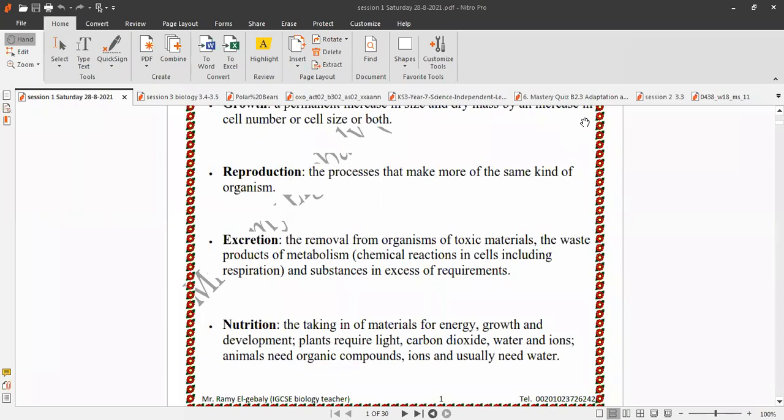Plants require light, carbon dioxide, water and ions for the photosynthesis process. Animals need organic compounds and ions and usually need water. This is called nutrition.